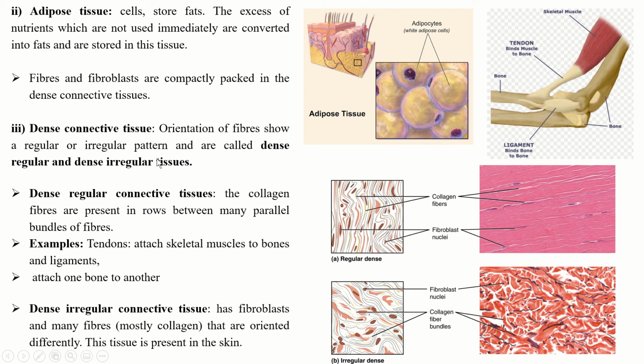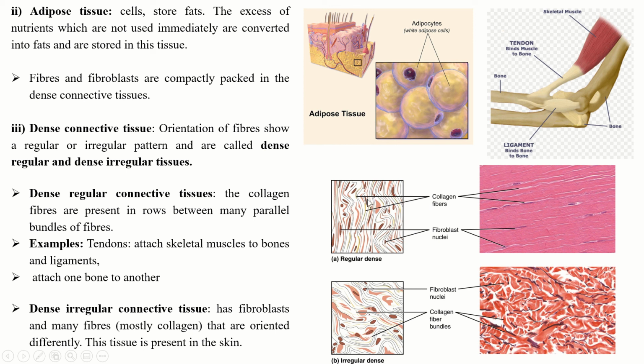Dense regular connective tissue has collagen fibers which are present in rows between many parallel bundles of fibers.